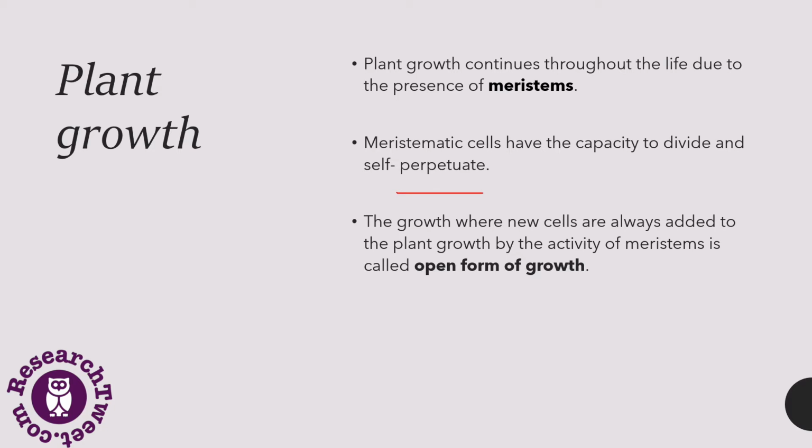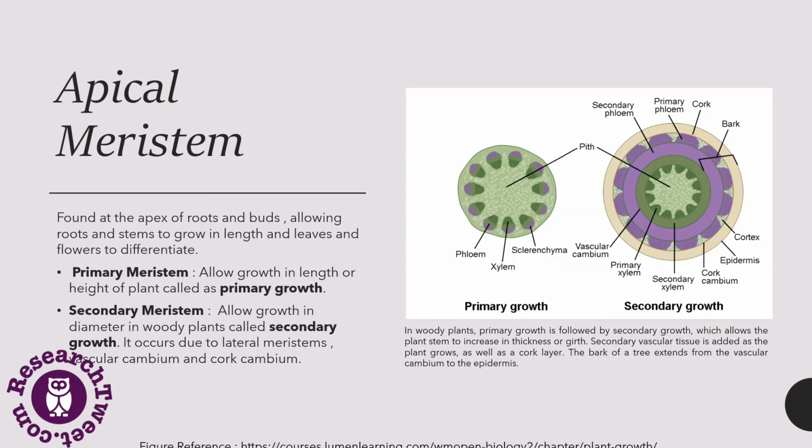This is the open form of growth in which new cells are added to the plant by the activity of meristems, and this is called the open growth of plants. So meristems lead to the open growth of plants. In the next slide we will be discussing the apical meristem.